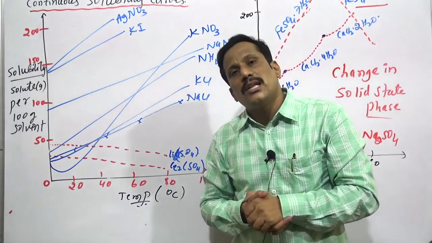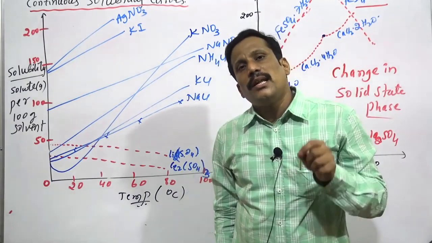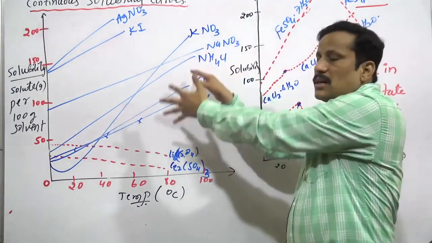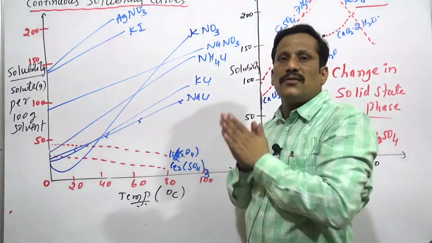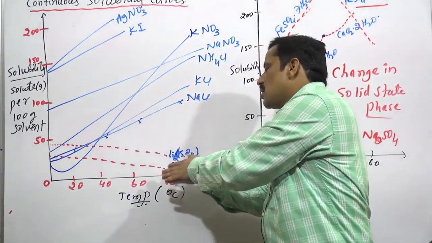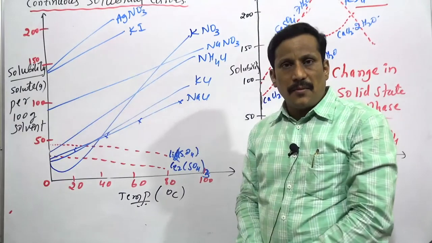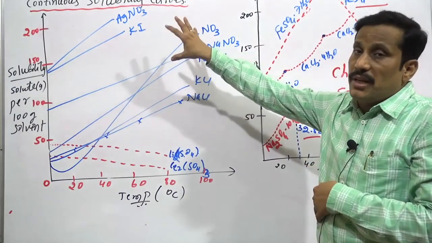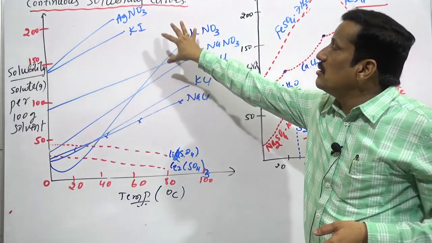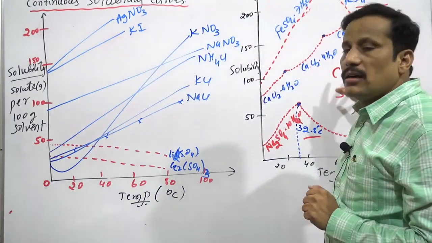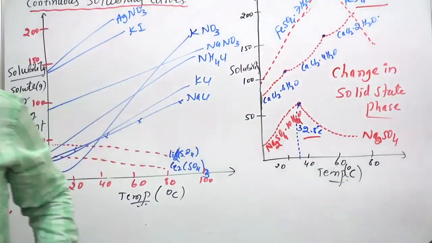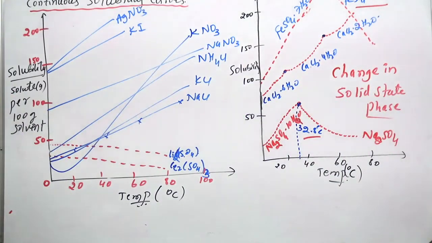How the temperature is affecting the solubility of a solid in a liquid: for some types of solids it affects one way, and for other types of solids it affects another way. There we have the nature of a graph, continuous solubility curves and discontinuous solubility curves. Just have an idea about this. The next one is solubility of gas in liquids.